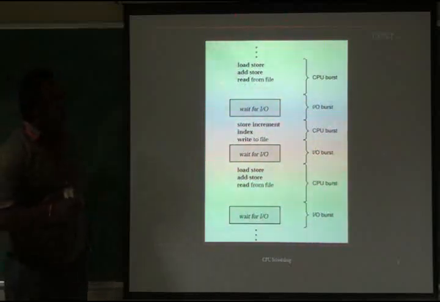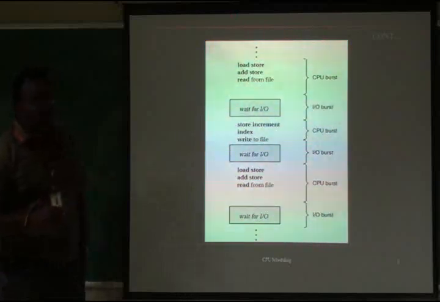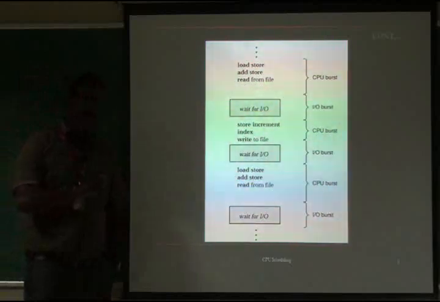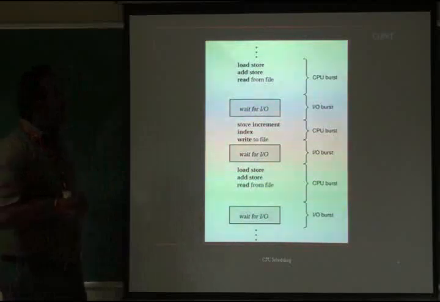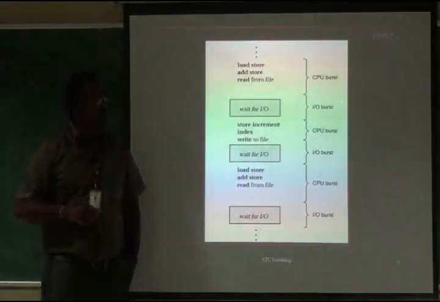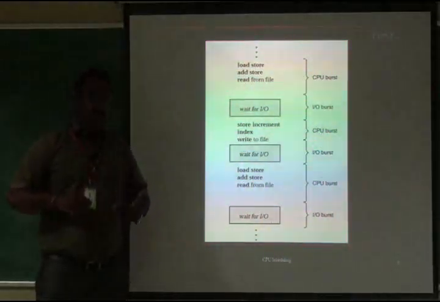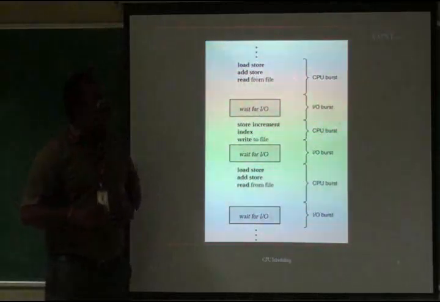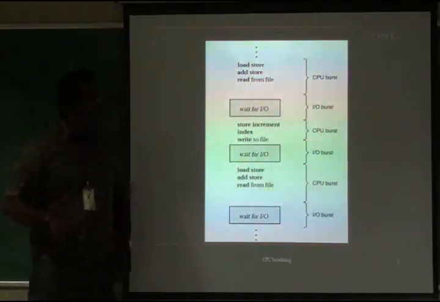After executing these statements, the CPU's results would be stored again to the secondary storage. The results are in main memory, which is volatile. Once power is off, main memory clears its content. So to reuse the data in the next cycle, we have to shift it from the memory to secondary storage again. That is called the wait for IO. We call it an IO burst. So both CPU burst and IO burst are involved in performing the process execution, and both should be executed by the CPU and IO.